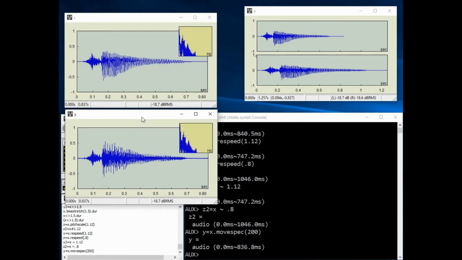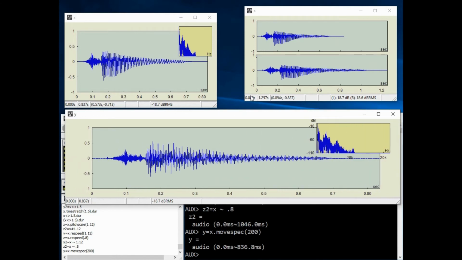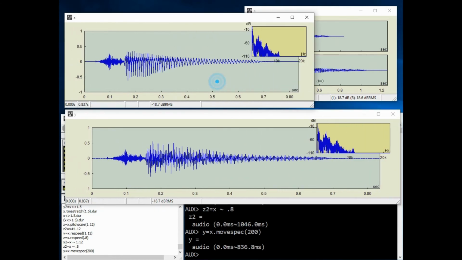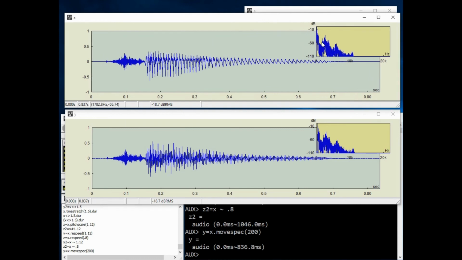Look at the spectrum. Compare the original X and Y. I'm extending the view to make it easier to compare. You see the spectrum has been shifted. Play again. The operator of movespec is dash right angle bracket, so it's like a right arrow.